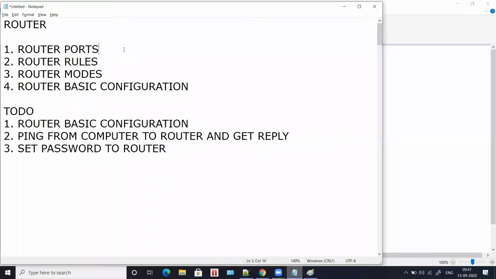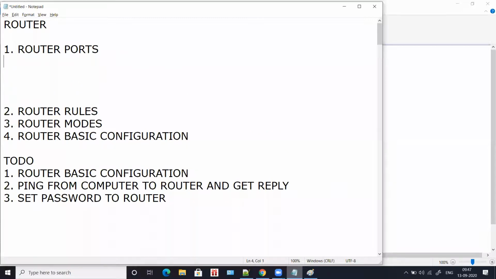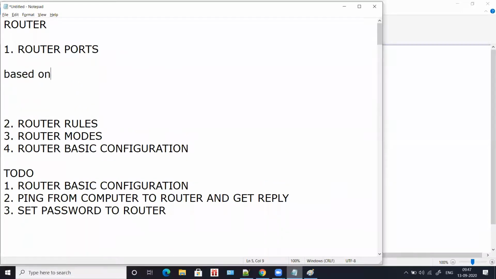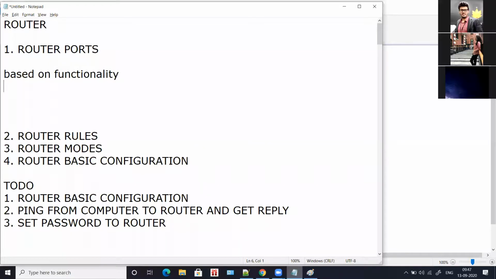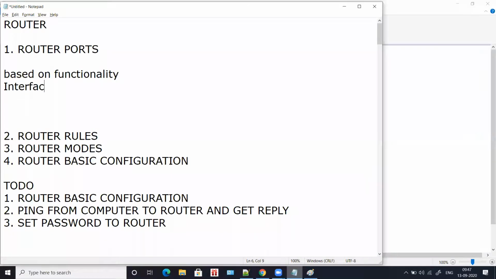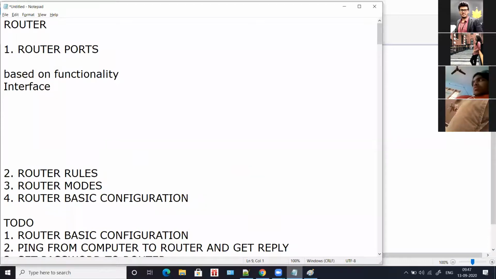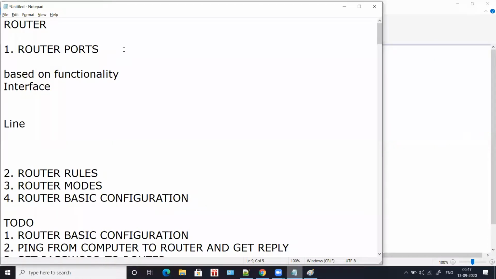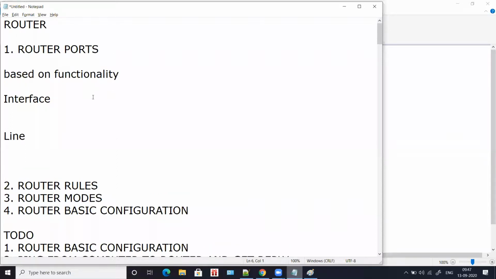Router ports. Now, based on functionality, we have two types of ports in a router. One type is called interface, and another type is called line. So you have an interface port and you have a line port. We'll see interface first.